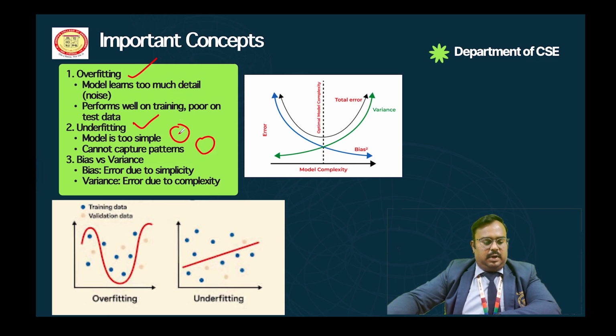So next one is bias versus variance. What is meant by bias? Bias is nothing but the error due to simplicity. Variance is nothing but the error due to complexity. So these are bias versus variance. In this diagram we will discuss overfitting and underfitting. What is meant by overfitting? The model learns too much detail. Underfitting means the model is too simple. So that's it from this side.